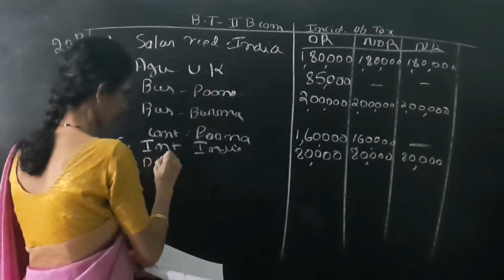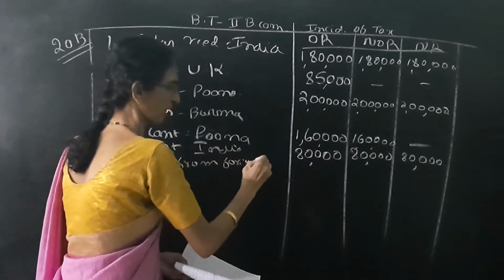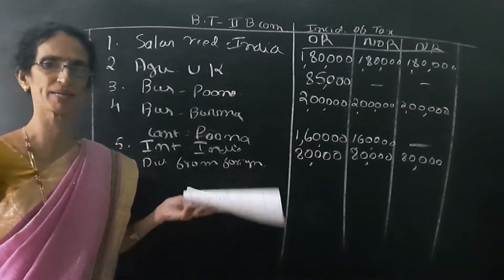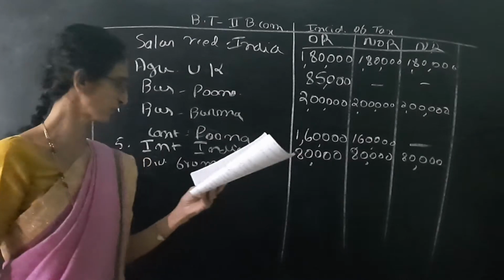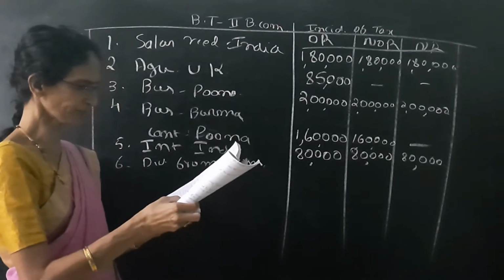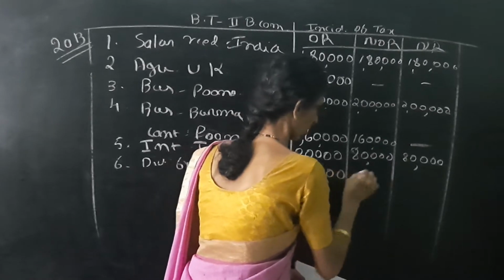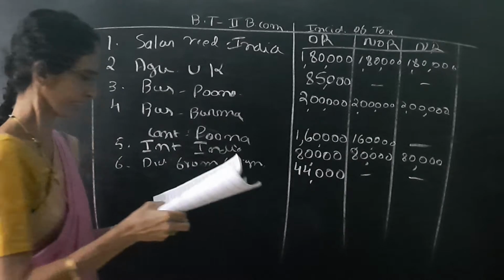Next one is dividend from foreign company. Dividend from foreign company means it is foreign income. So first column is yes. Dividends from Indian company would mean three columns dash, dash, dash. So dividends from foreign company is 44,000. So first column 44,000, then two columns dash, dash.